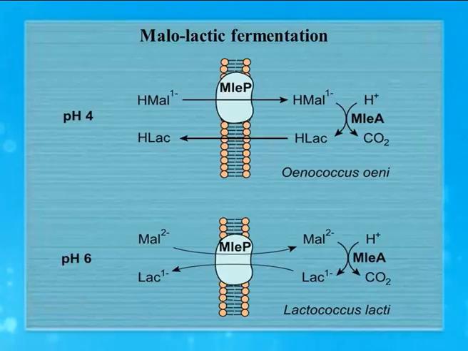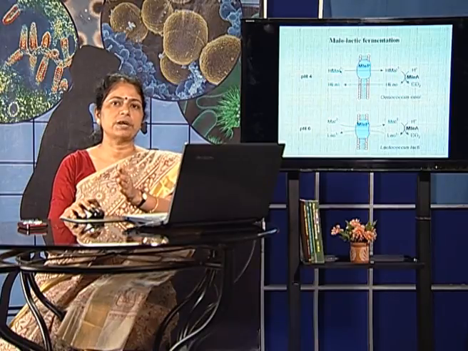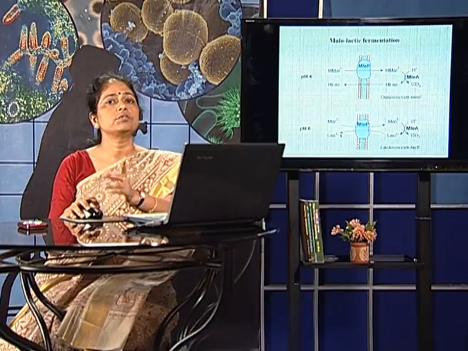the pH is what regulates which type of genera will be present and convert the malic acid to lactic acid. However, during this conversion you will find that whether it's Oenococcus or Lactococcus, there is loss of a single charge.